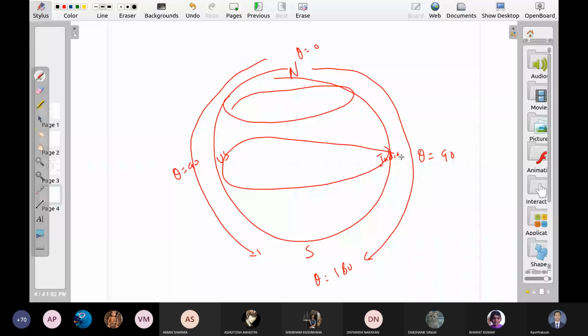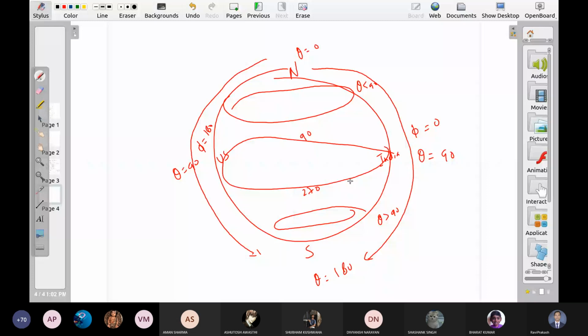Somewhere here phi is 90 degrees, somewhere phi is 270 degrees. So these are phi lines. Theta is less than 90 here, theta is greater than 90 here, and phi is 0 to 2 pi in all three plots.